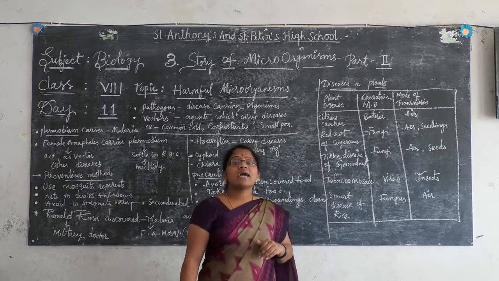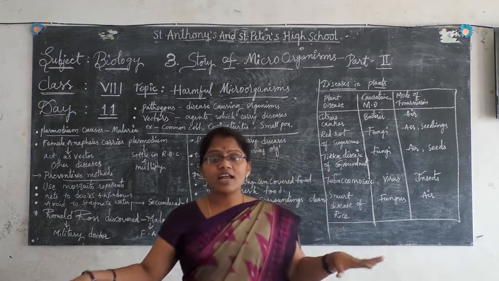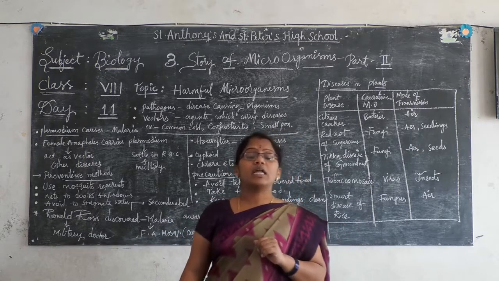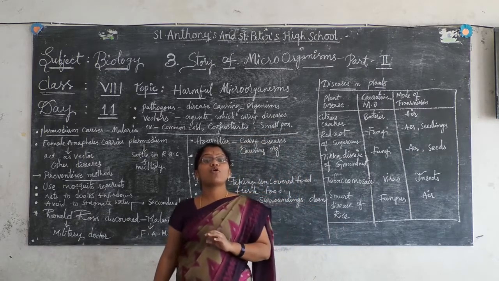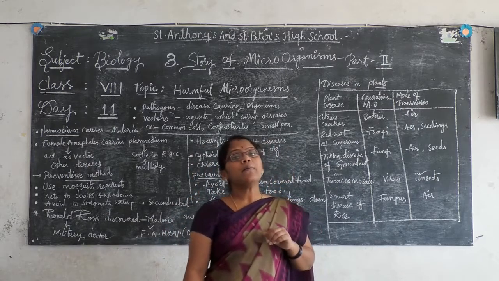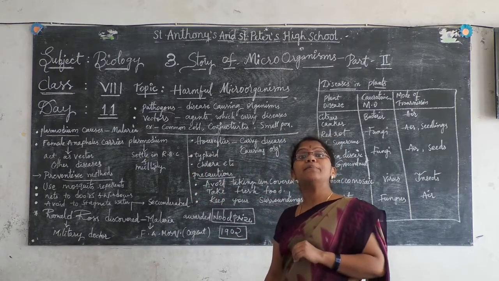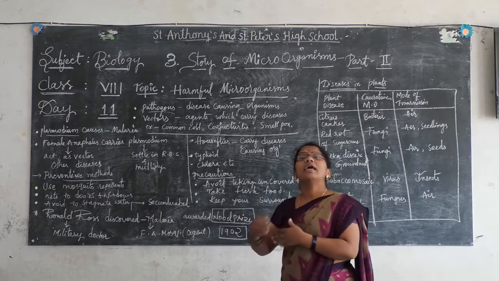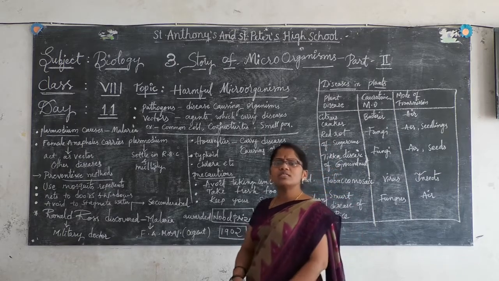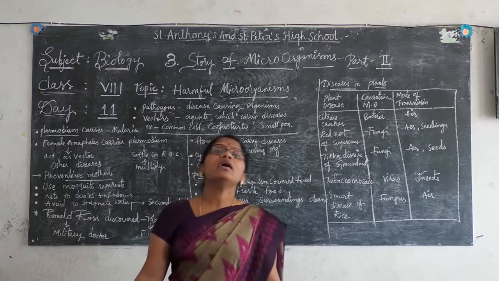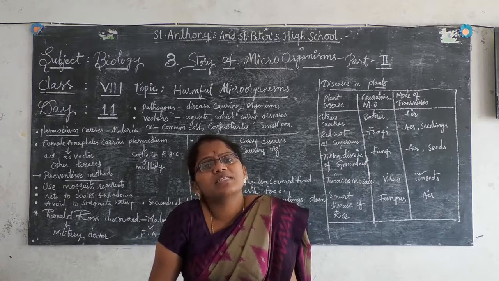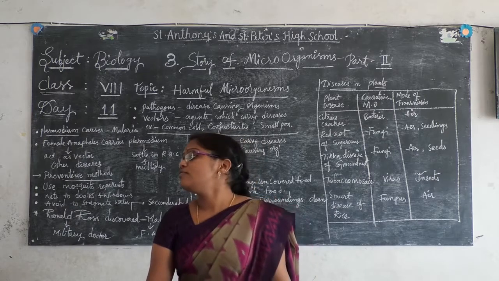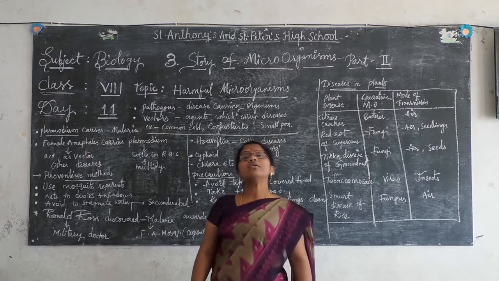Next, avoid stagnant water near our house and in the surroundings of our house. Please avoid stagnant water because stagnant water is a breeding place for mosquitoes. It means reproduction; they will lay eggs. If they are laying eggs, the mosquito population will increase. So there is a chance of mosquitoes entering our houses. So we have to keep our surroundings clean and neat, and we should not allow water to stagnate.